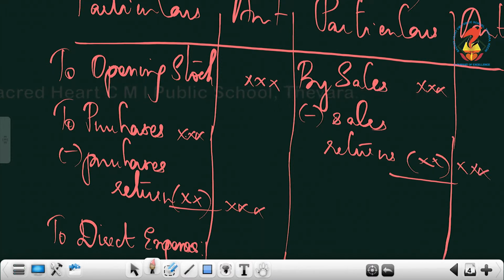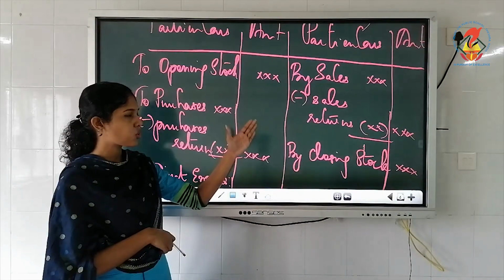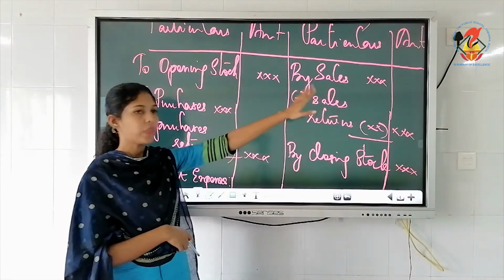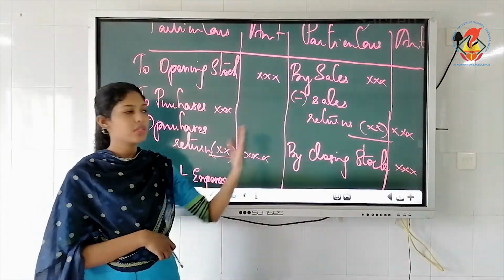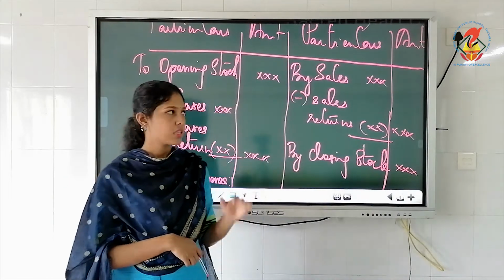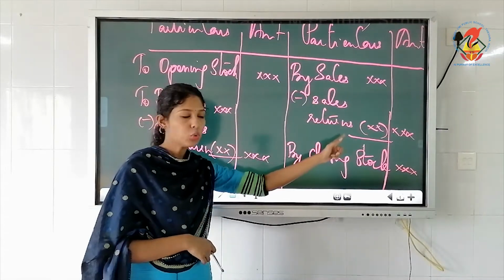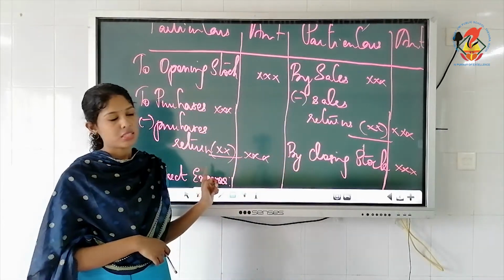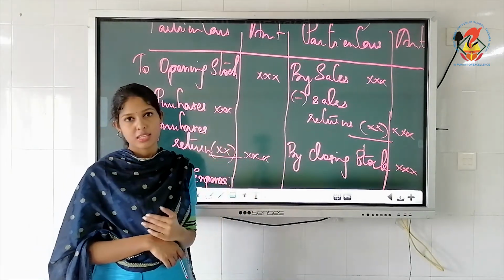Here also you write within brackets, that is purchases less returns. Then the last item on the credit side, only two items are there, is by closing stock. So basically what are we doing in trading account? The sales or the incomes are compared with the purchases or the expenses. So this is just like the matching principle. This trading account is done on the basis of the matching principle. We are comparing the revenue from sale of goods with the expenses you incurred on sale of goods.